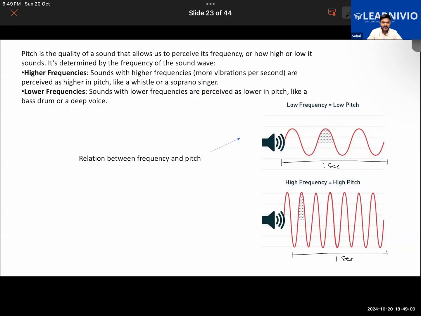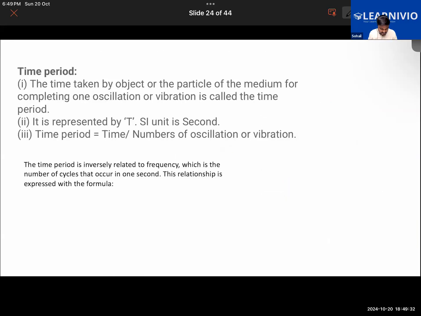If a sound has a very high pitch, for example the barking of a dog, it is not pleasant because the barking of a dog has a very high frequency. On the other hand, a sound with a low frequency has a low pitch. For example, a bass drum or a deep voice have low frequency, but they are more pleasant to hear. Getting my point, what I'm trying to say?